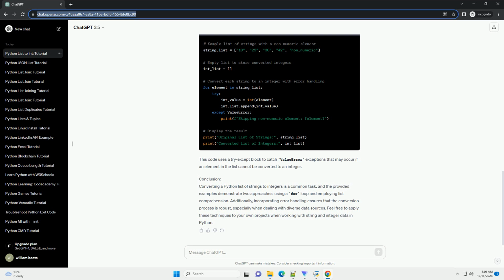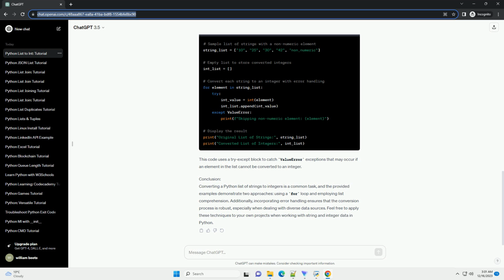Step 3. Using list comprehension. A more concise way to achieve the same result is by using list comprehension. List comprehension provides a more compact syntax for creating lists, making the code cleaner and more readable.